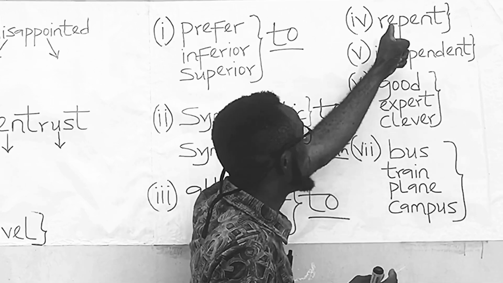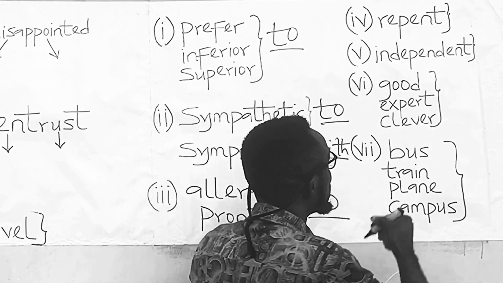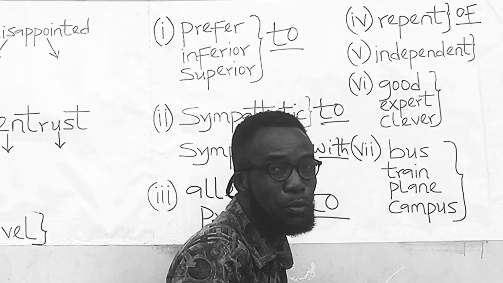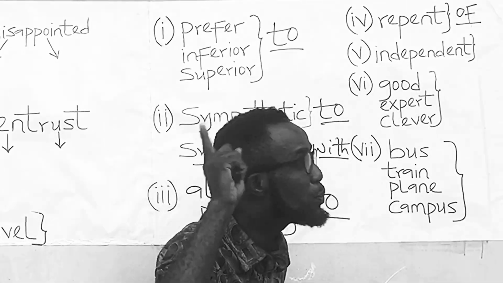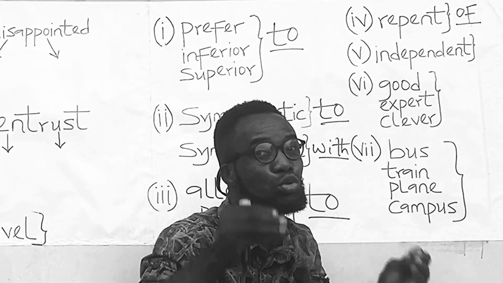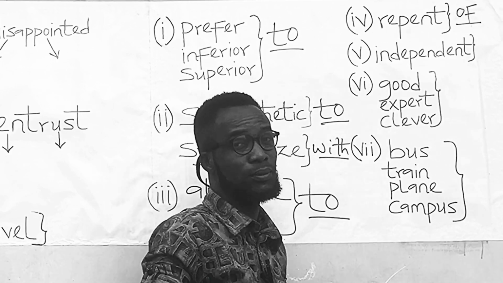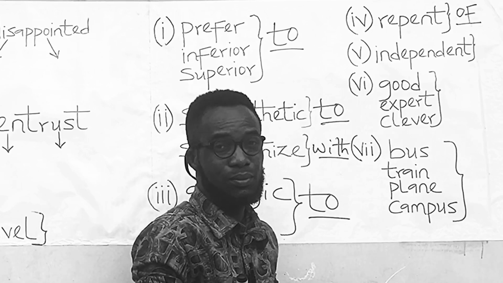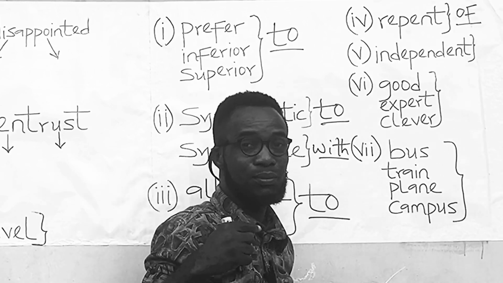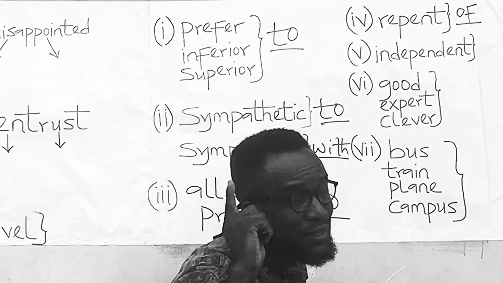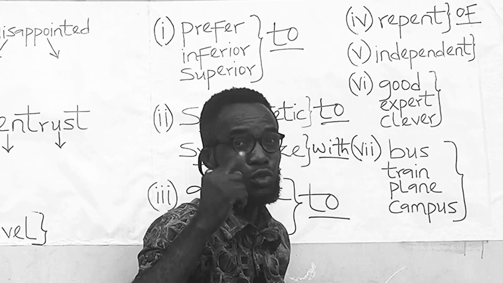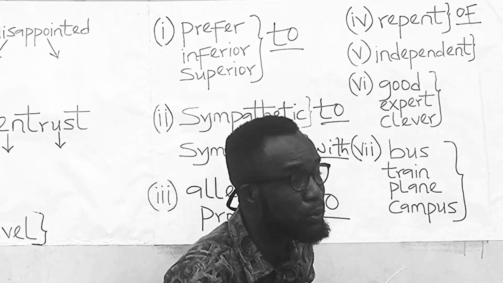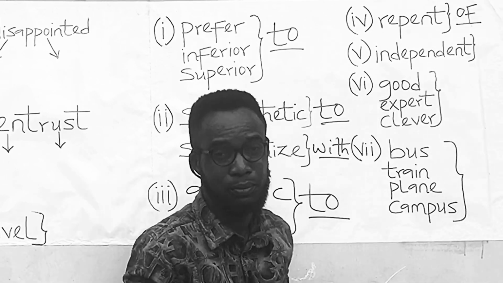The word repent carries the preposition of and not the preposition from. You repent of something. You don't repent from something. For example, he repented of his sins, not from his sins. Another example, he repented of smoking, not from smoking. So the word repent carries the preposition of and not from.